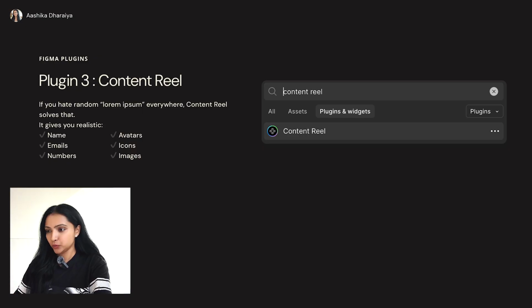Next one is Content Reel. What does this plugin do? There are multiple benefits, okay? It helps designers add real looking content to their design layout. You can insert text, names, emails, phone numbers quickly. You can add profile photos, avatars, and images immediately. You don't have to go and search for images and all that stuff. This plugin will do it for you. You can find images in this, and you can apply the images in this as well. It can make your design look more realistic and presentable at the same time.